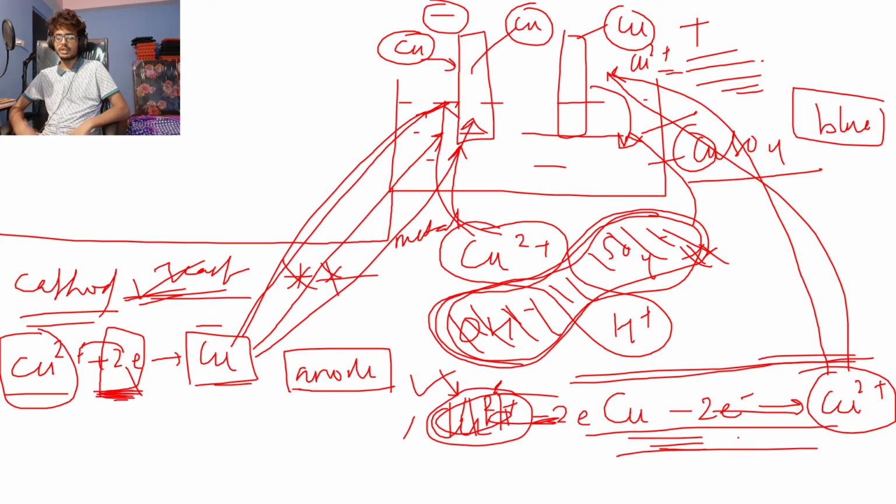Copper ion. Yes. At the cathode, metal is formed. At the anode, copper ion will be discharged, which will eventually come back into the solution only. So that comes back into the solution itself.